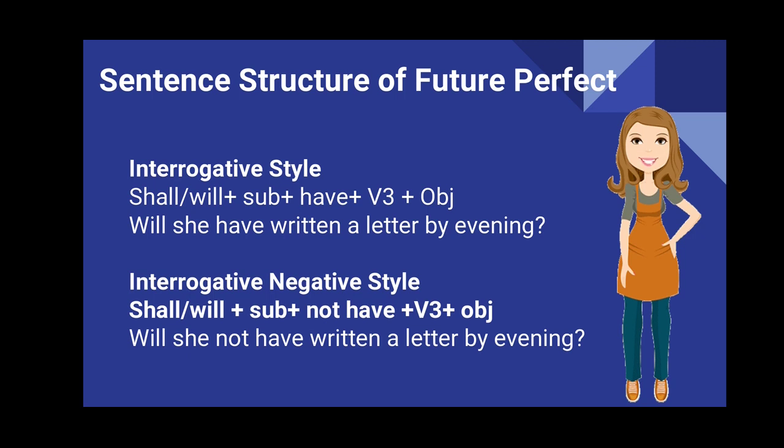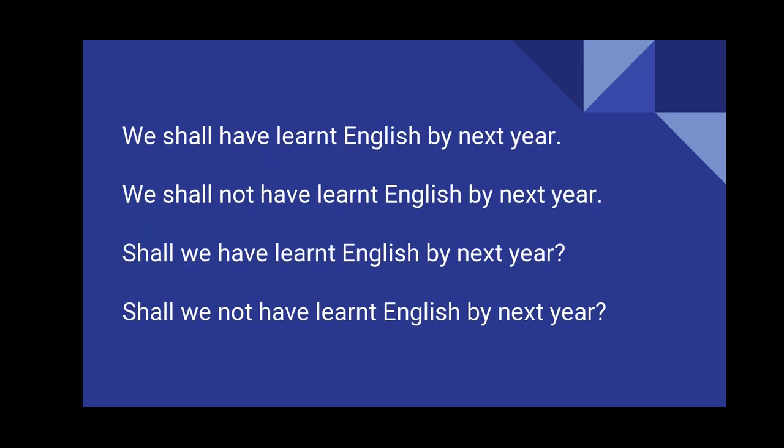So let's try to understand it with other examples, in affirmative, negative, interrogative and interrogative negative styles. Let's start. We shall have learnt English by next year. So you are deciding that by next year, before that time, you will complete that action. That action will be completed. This way we say: we shall have learnt English by next year.